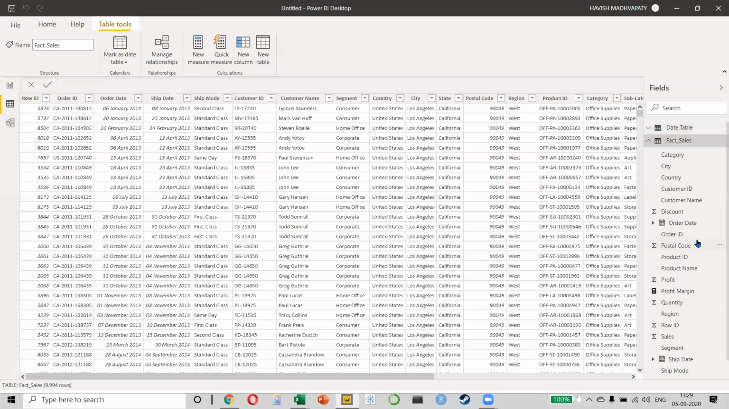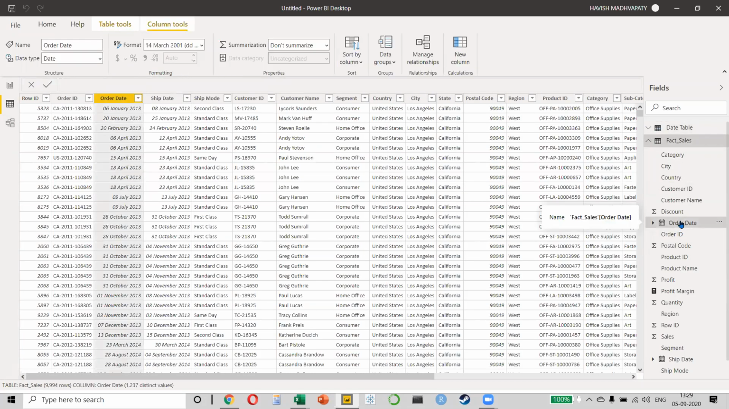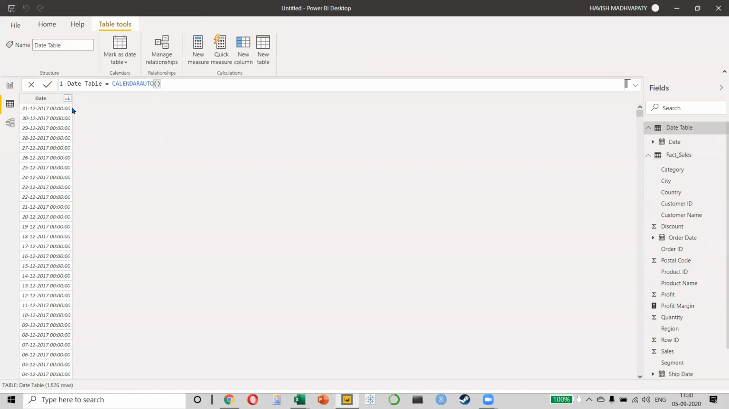Absolutely. The problem is that when you do calendar auto, it does not understand that you only want to look at the order date. What will it do? It will look at every single column that you have in your data set, and it will look at the last date that you have in any column. But that's not really what we want. My data should only have the starting and the end date for the order date. I don't want the shipping date. So again, this method also is not really something that I like.